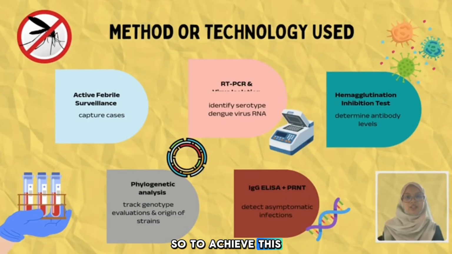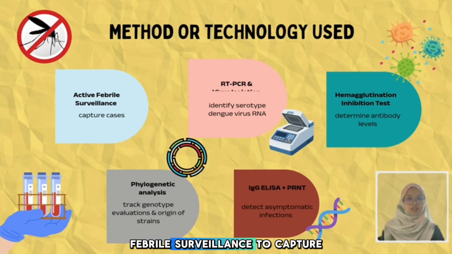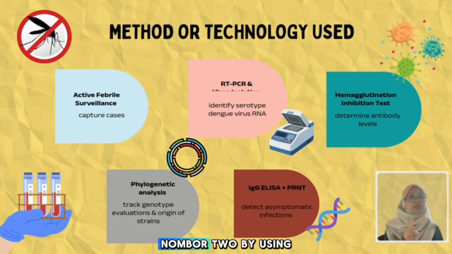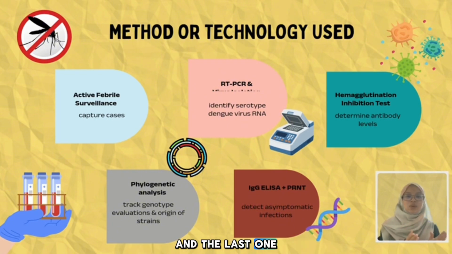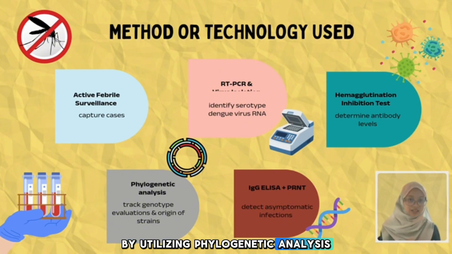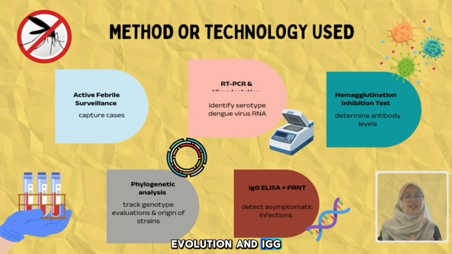So, to achieve these objectives, comprehensive approaches have been utilized. First, by implementing active febrile surveillance to capture every single fever episode rather than relying on hospital admissions. Number 2, by using RT-PCR and virus isolation to accurately identify serotypes from acute blood samples. 3, by applying the hemagglutination inhibition test to determine antibody levels that allow us to classify between primary and secondary infections. And the last one, by utilizing phylogenetic analysis to track genotype evolution and IgG ELISA or PRNT to detect those silent asymptomatic infections that usually go unnoticed.